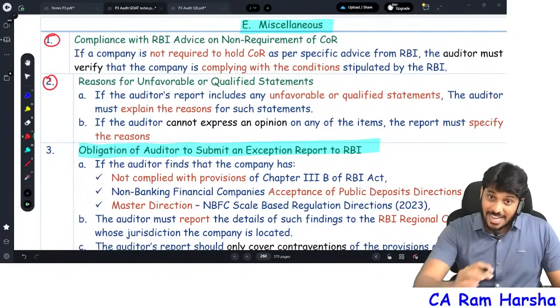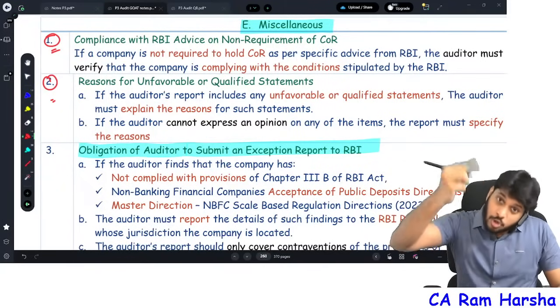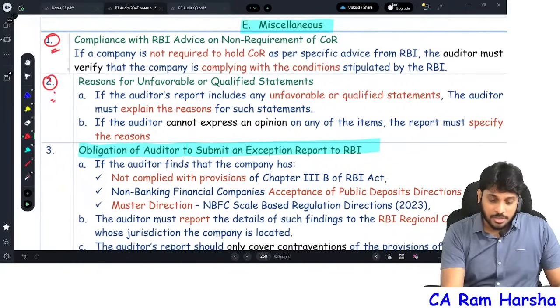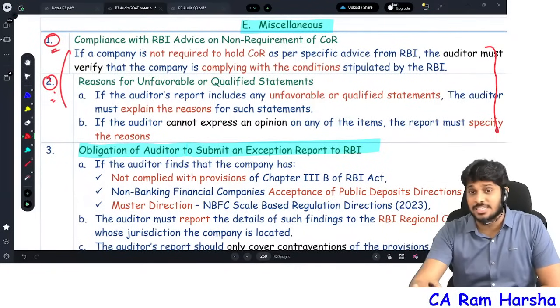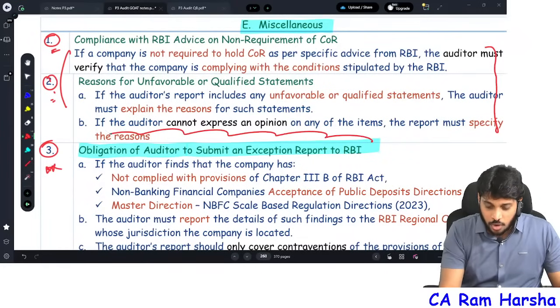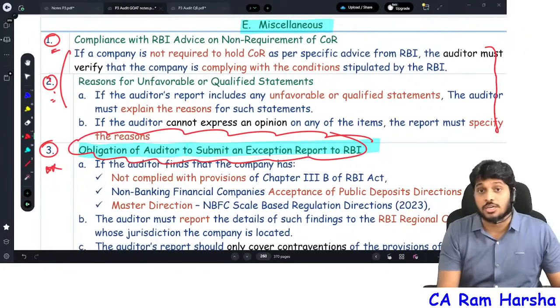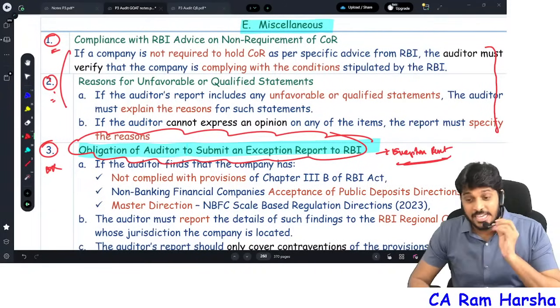These 2 points are actually relating to reporting to Board of Directors, but miscellaneous points, not that greatly important. That's the reason we kept it last. But this third point, reporting to RBI, is most important. This report is also called an exception report.